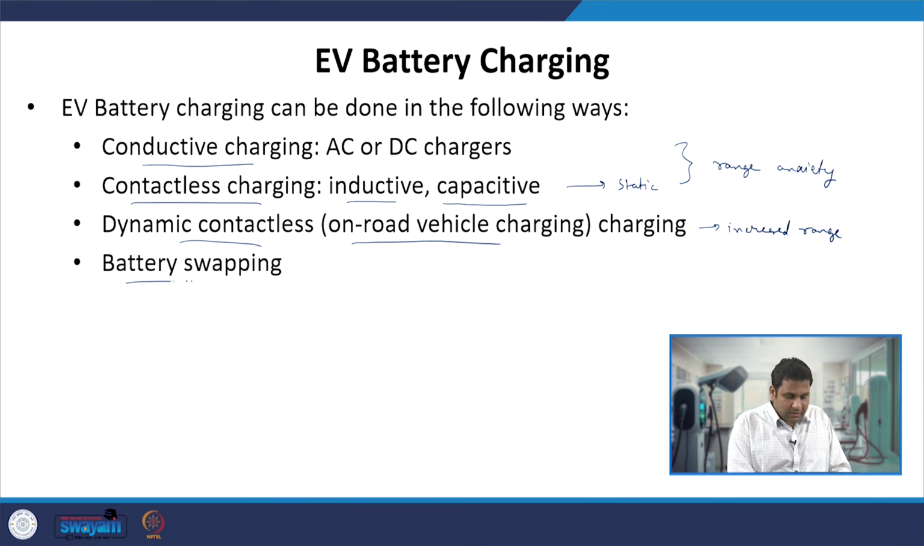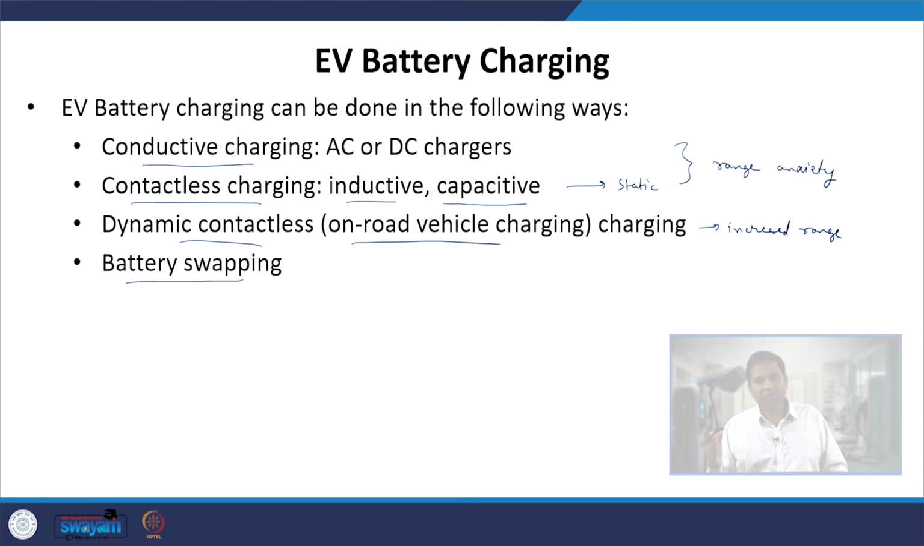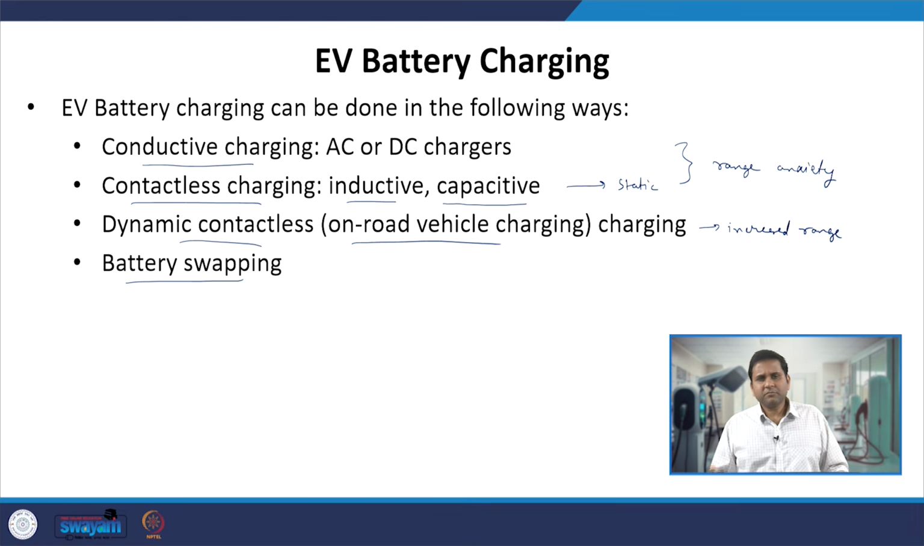Then comes another technology, which is battery swapping technology, where the user can take the vehicle and swap only the battery pack, replacing the discharged battery with a charged battery having the same kind of health and a larger SOC. However, understanding or monitoring the health of the battery will be a challenge in this battery swapping technique.